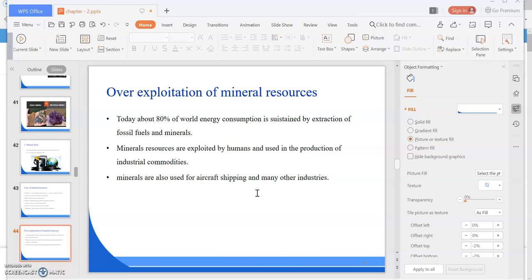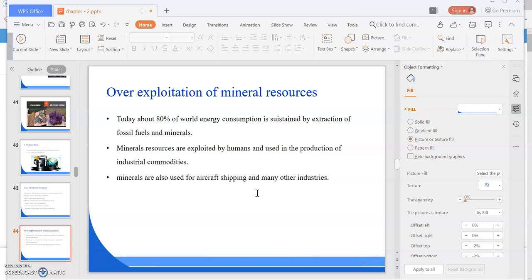Actually, mainly it is the dead remains of animals or plants buried deep inside the earth's surface, and they become fuels, and these fuels are used to produce electricity. Okay, or we can get energy from fossil fuels and minerals. So mineral resources are exploited by humans and used in the production of industrial commodities. Minerals are also used for aircraft, shipping and many other industries.